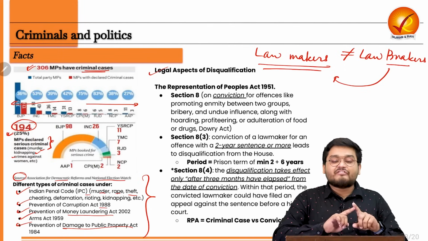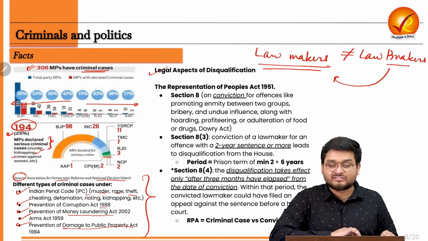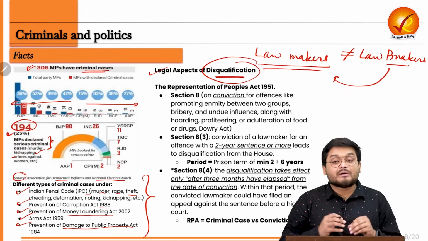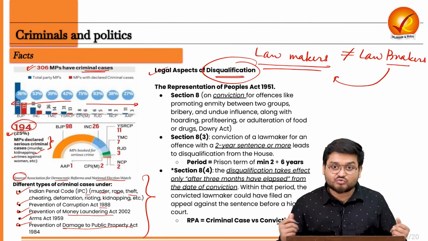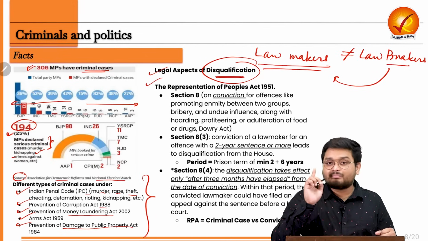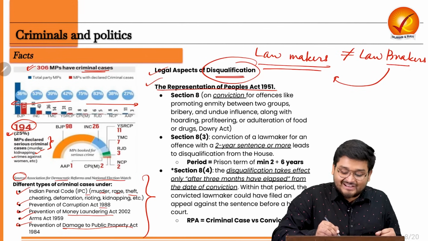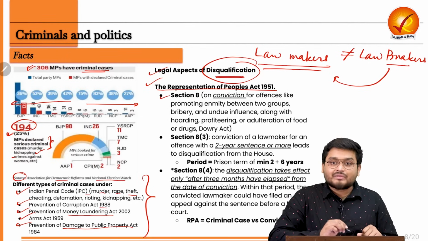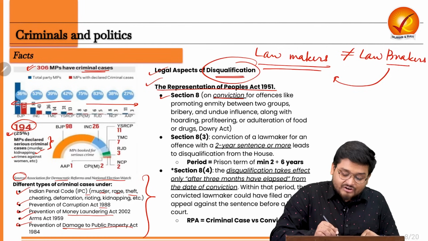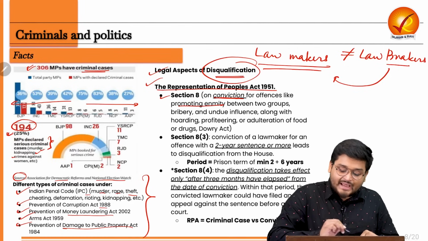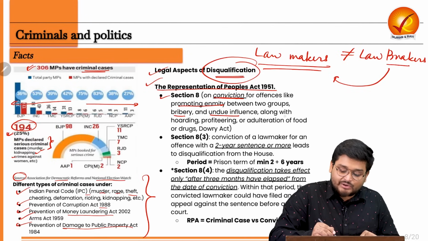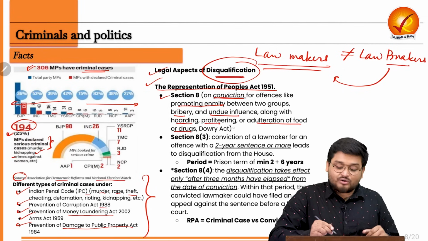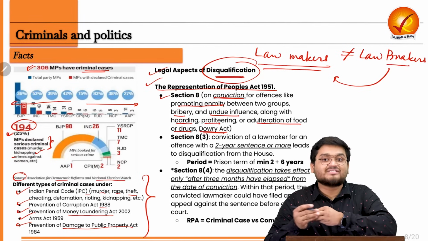So here there are various aspects of disqualification of criminals, let us not forget here, right? While the Constitution has some of the cases in which MPs can be disqualified, it is the Representation of the People Act 1951 which clearly has various sections related to that. Section 8 has the grounds on conviction for offences like promoting enmity between two groups, bribery, undue influence, hoarding, profiteering, adulteration of food or drugs, and also some offences under the Dowry Act.